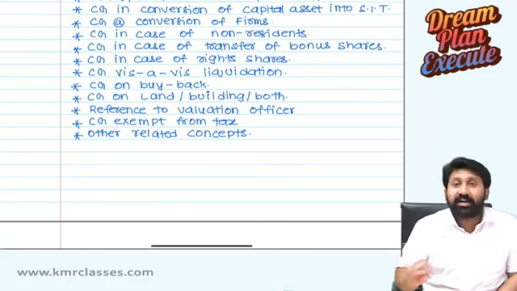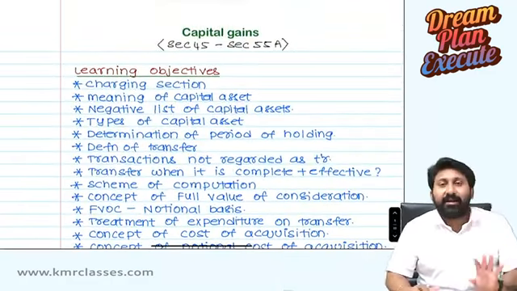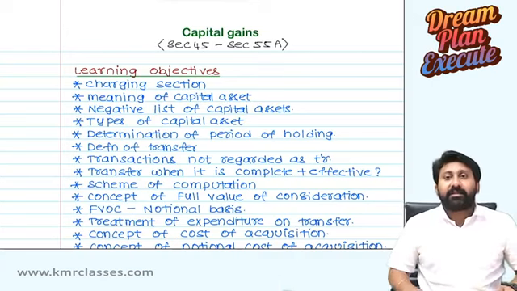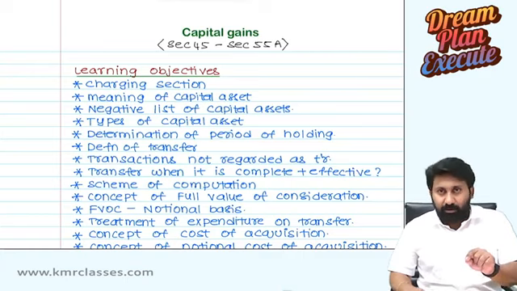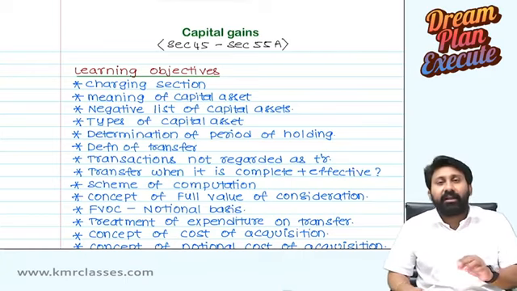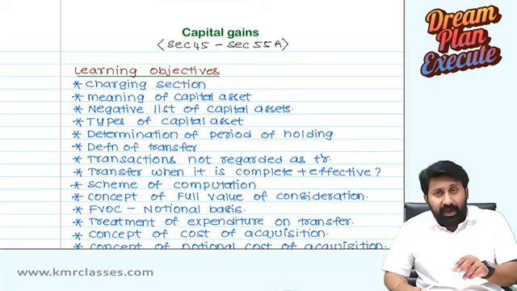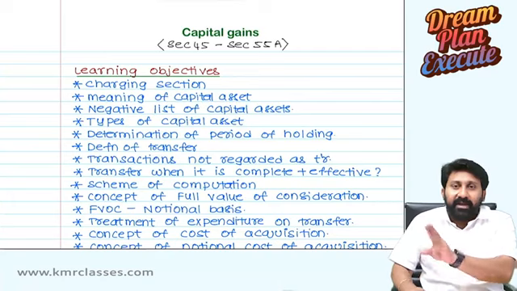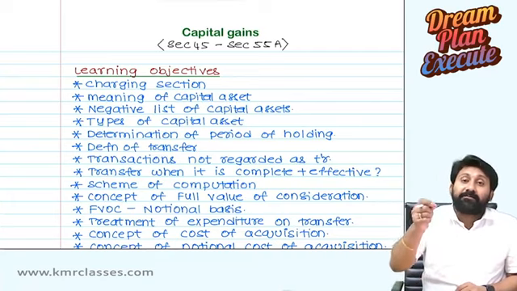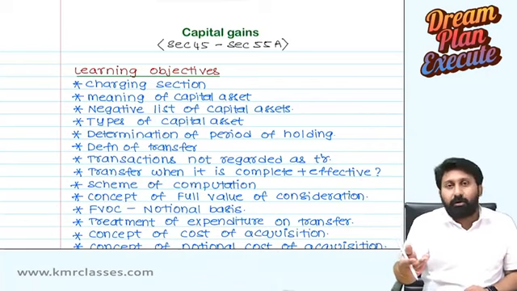Next, other related concepts. These all areas, once you thoroughly understand, then you are done with the chapter capital gains. Listen, while I am discussing the chapter capital gains, all the related TDS provisions also will be discussed. Wherever any kind of TDS provision is getting attracted in between, one section, 194 sections will get attracted here. Here only I will cover that, such that separately we need not discuss again in the TDS chapter. In the TDS chapter, whichever concepts of TDS are not covered in the heads of income, that only we will be covering there. So it will be simpler for you when you prepare.